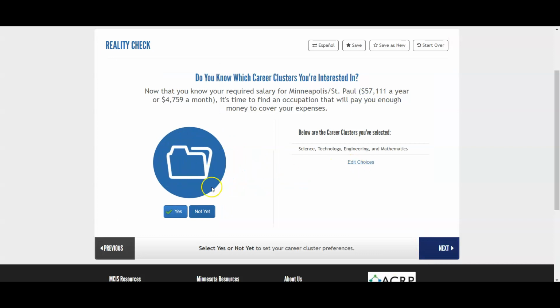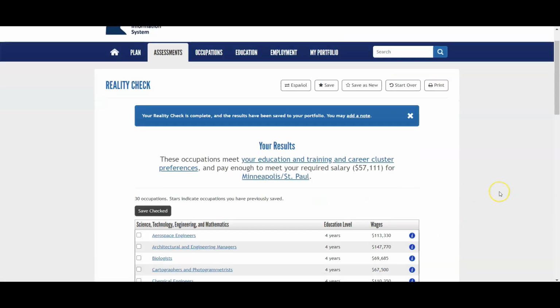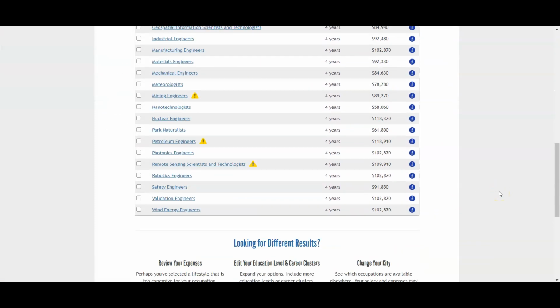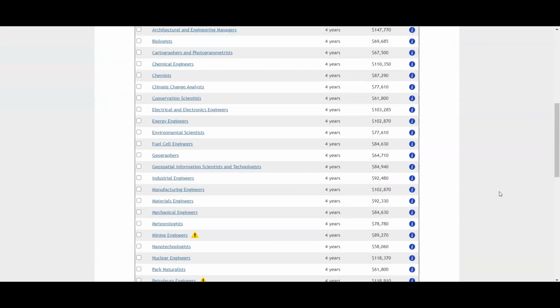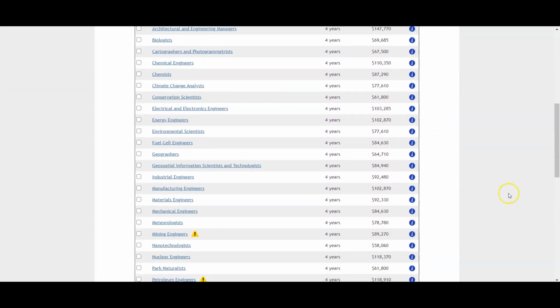Now it's going to show me all of the careers in this career cluster that make a salary of $57,111, which will be enough money for me to pay for the life that I want to live. Then I click next, and you're going to get a whole list. What I want you to do is choose careers from this list.